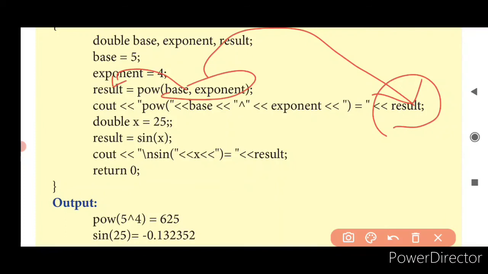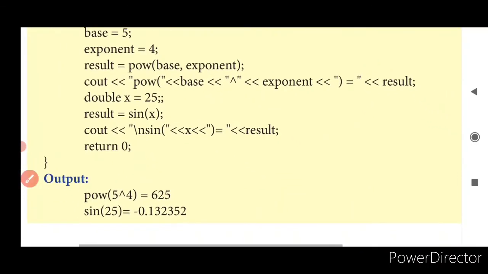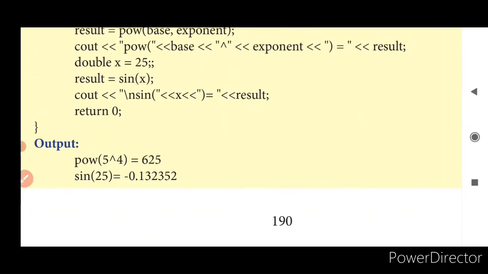Double x is equal to 25, and for this we are going to take the sine value. What happens? Sine of 25, you will get the result.